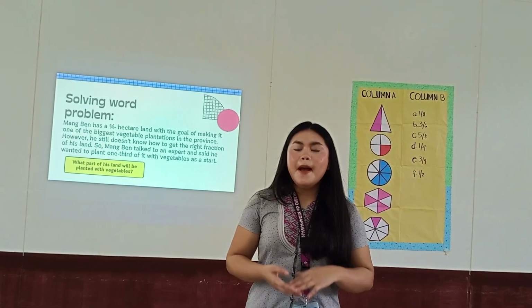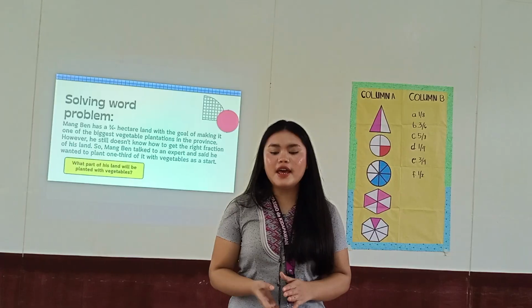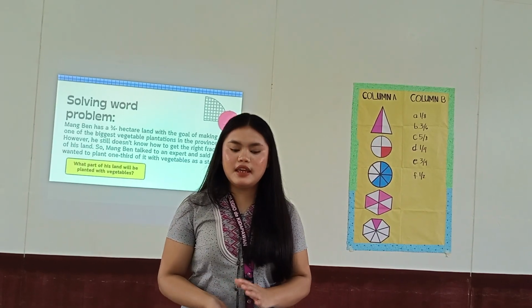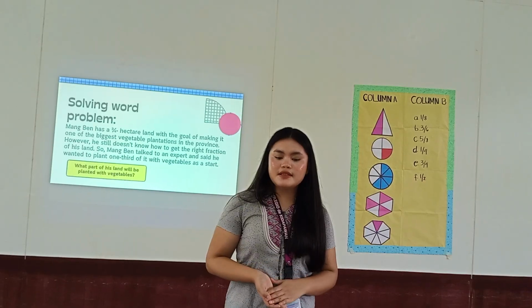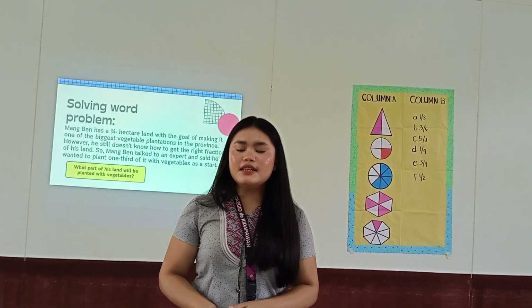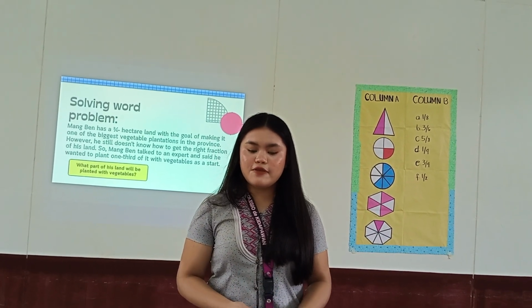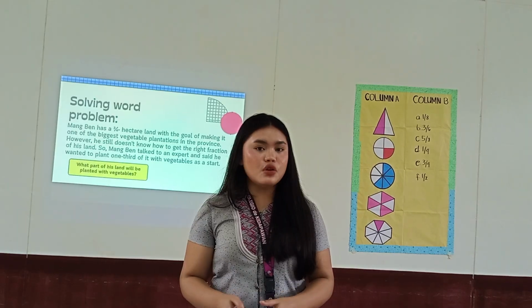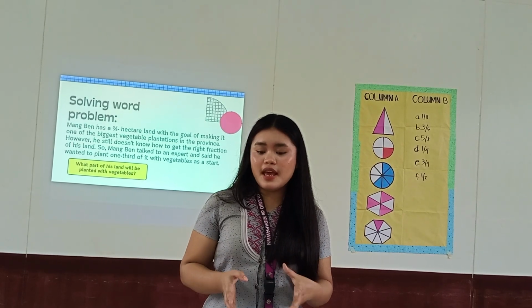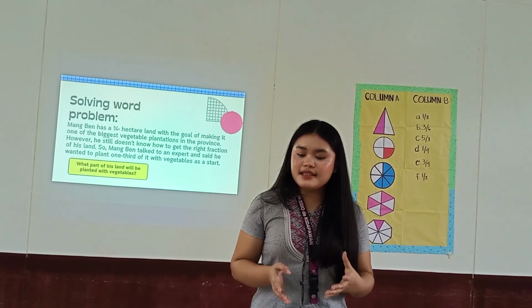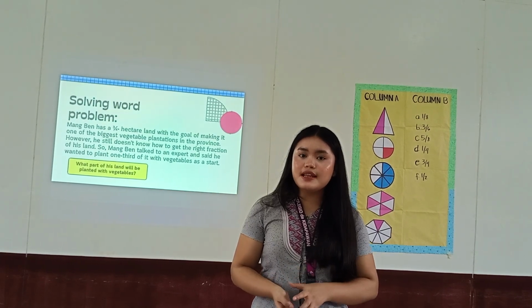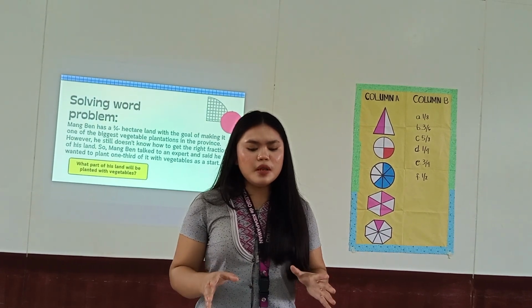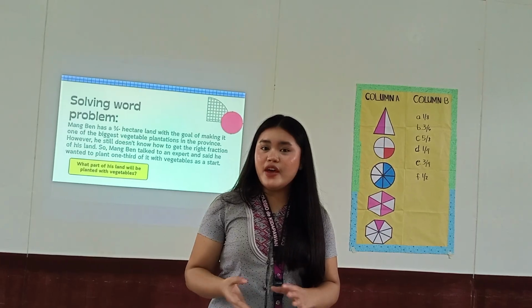Mom Ben has a 3/4 hectare land with a goal of making it one of the biggest vegetable plantations in the province. However, he still doesn't know how to get the right fraction of his land. So, Mom Ben talked to an expert and said he wanted to plant 1/3 of it with vegetables as a start. What part of his land will be planted with vegetables?